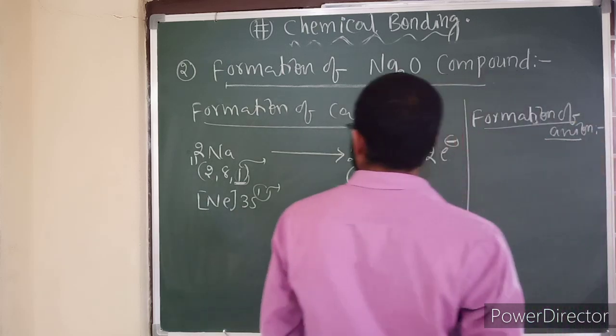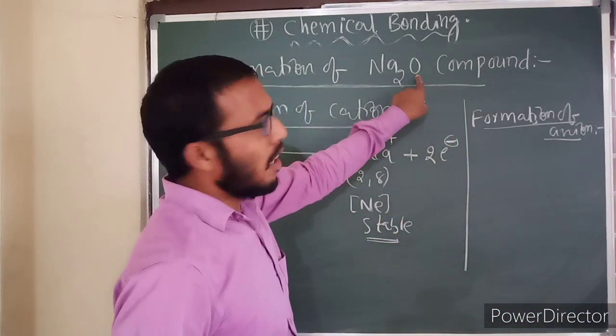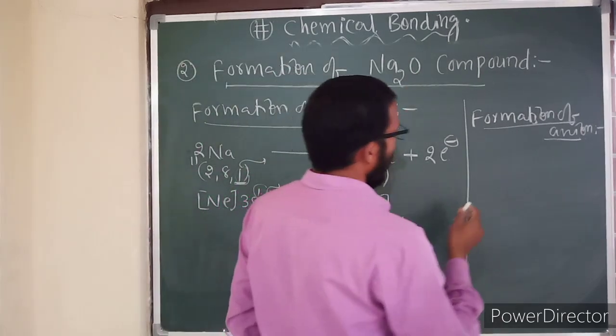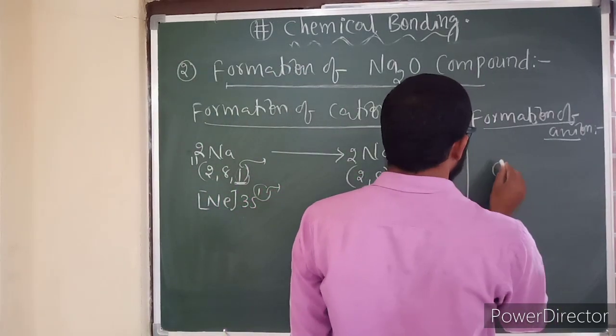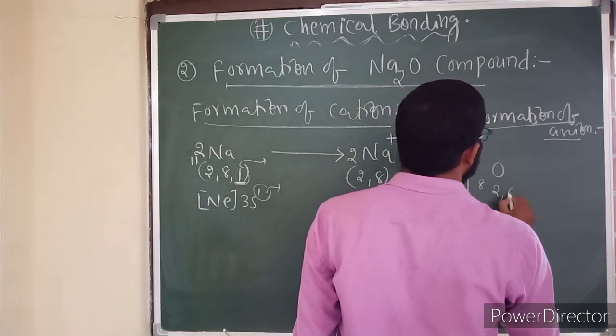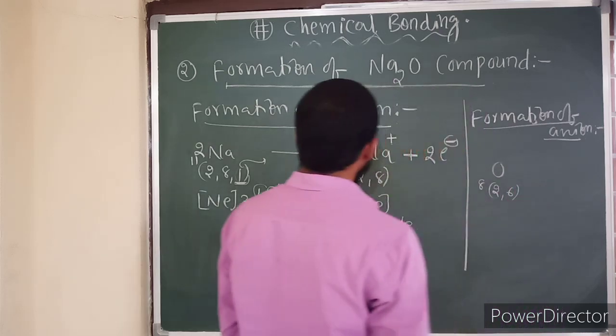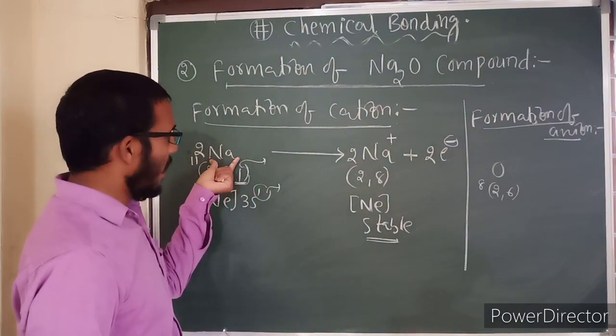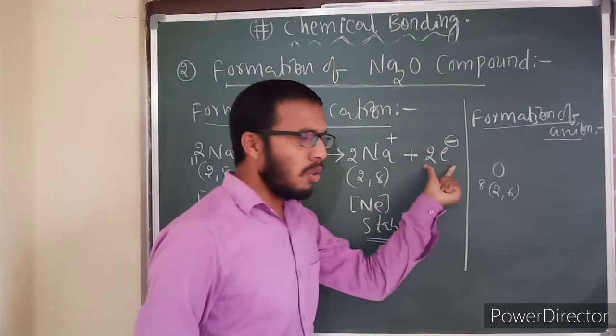In this formation of anion, what is the anion? Oxygen. I am writing oxygen here. Its atomic number, we know, is 8. Electronic configuration 2, 6. Now how many electrons did sodium lose here? 2 electrons.